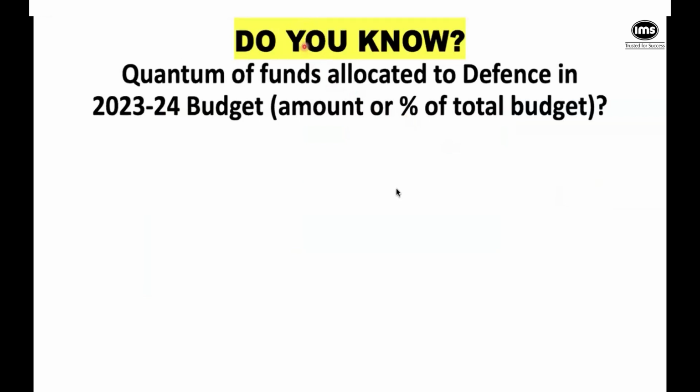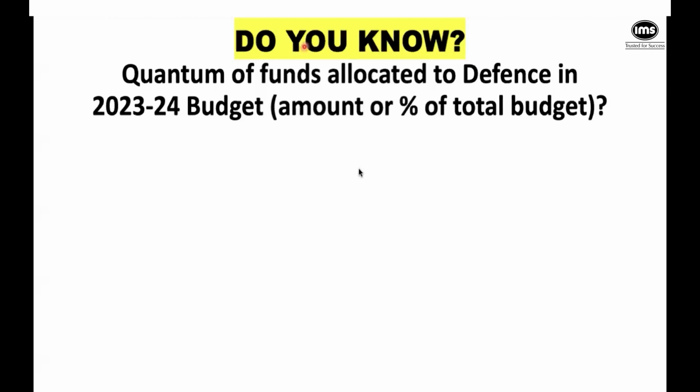Awesome, good answers. I can see 12%. Arvind says 70,000 crores. Nivita says 13%. I like that you are estimating. Thank you guys, I really like how active you are.